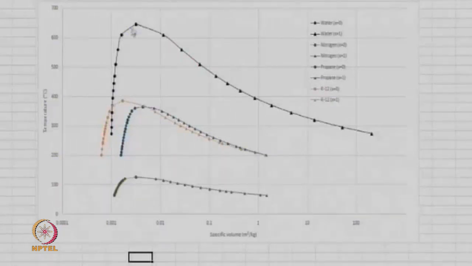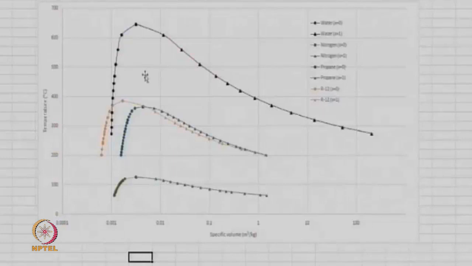This curve at the top is for water. The bottommost curve here is for nitrogen. So you can see that it is going to very, very low temperatures there. Something like 126 Kelvin is the critical point, the critical temperature for nitrogen. And in between here, there are two things I have drawn. One is propane, which is this curve, and just next to that is this curve, which is for R12, CCl2F2, which is a refrigerant.